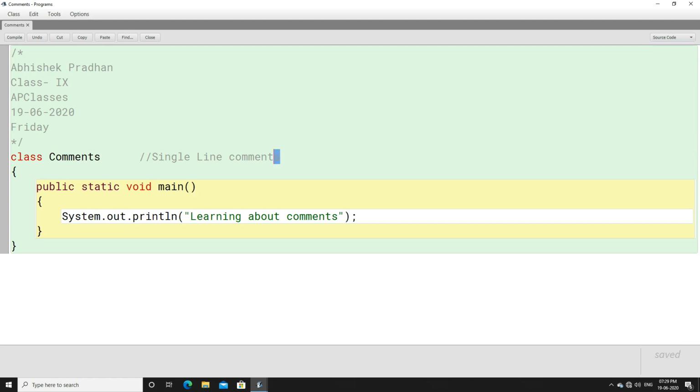The way you write a single line comment and a multi-line comment, you don't have to write a documentation comment that way. If you want, you can write a documentation comment, but you can also ignore it, because this can be done directly by the JDK. I hope this part is quite clear to you: how to use single line comments, multi-line comments, and documentation comments, and how a Java IDE can generate documentation comments for you.